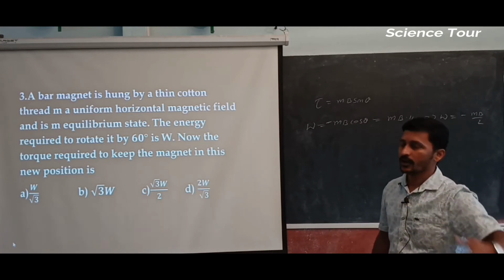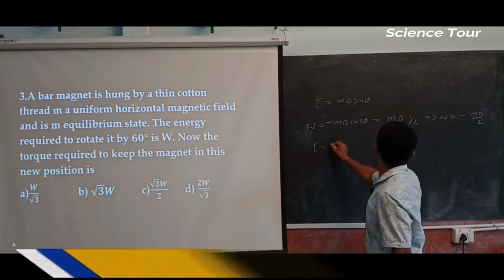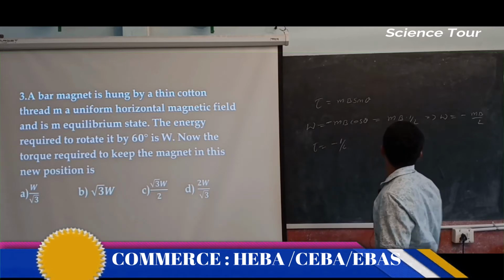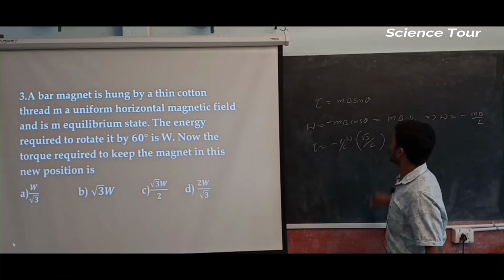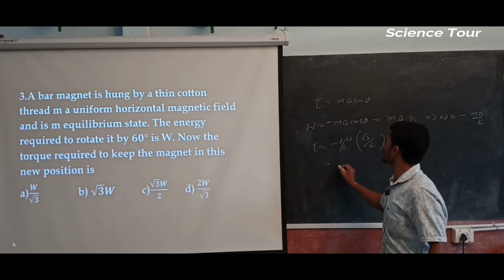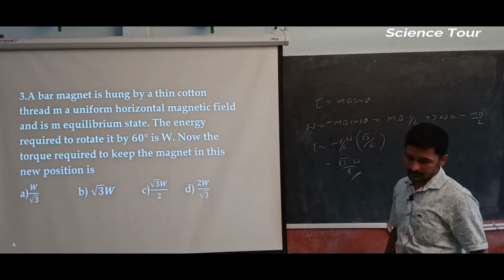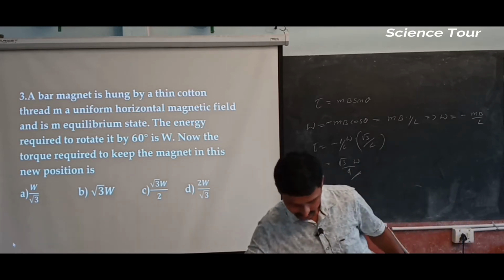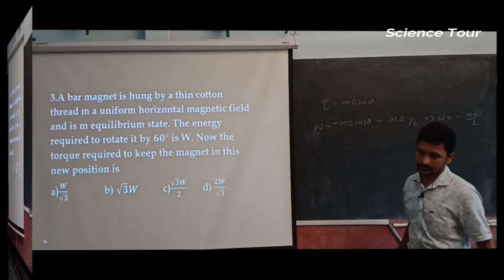Torque is MB sin theta, so torque is equal to minus of W times sin 60, which is root 3 by 2, giving root 3 W by 4.